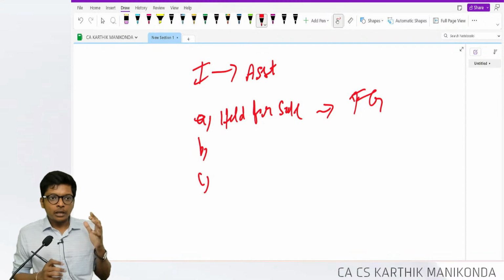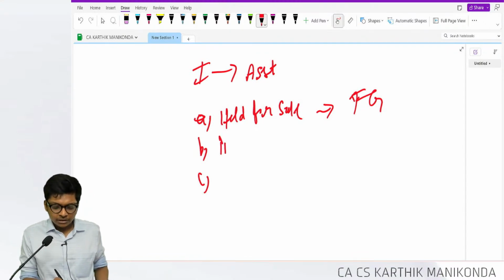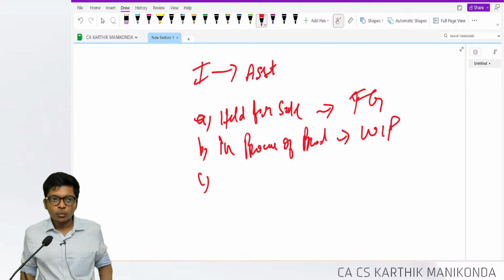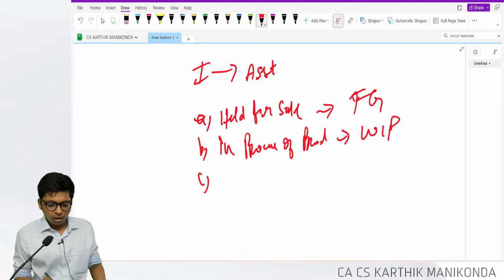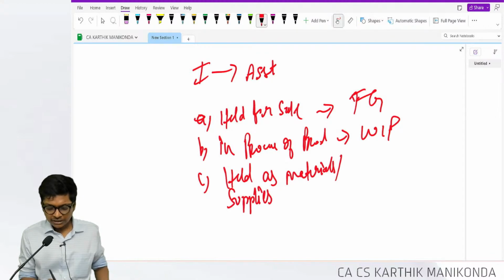Inventory is in the process of production of goods, which is work in progress, or held as materials or supplies to be consumed, which is raw materials.